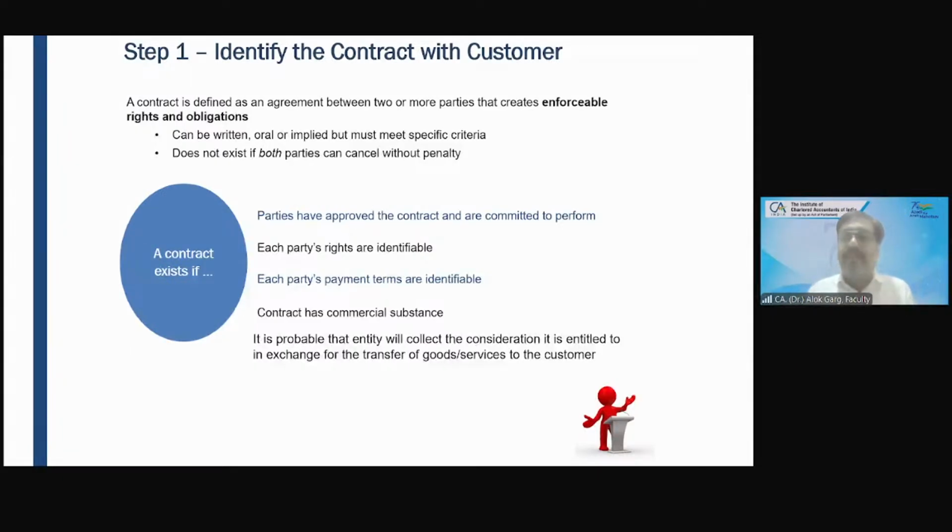So for becoming a contract, an agreement has to be enforceable at law. Enforceable at law means any party who breaches is supposed to pay a penalty. Only then will it be enforceable, otherwise how will it be enforceable? Okay. So friends, it could be written, it could be oral, it could be implied.